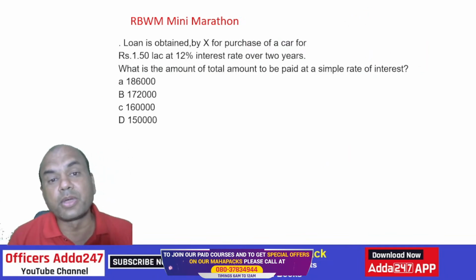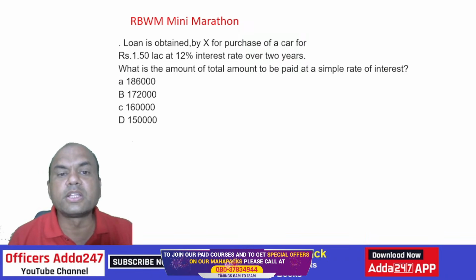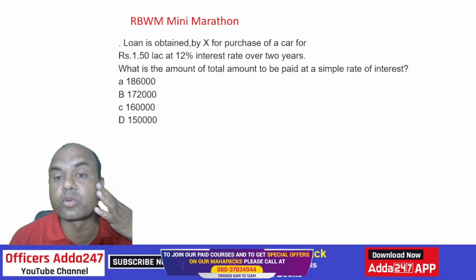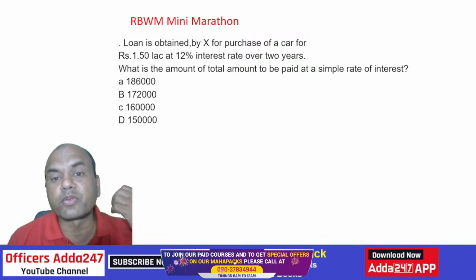Now let's solve some numericals. Okay. A loan is obtained by X for the purchase of a car for 1.5 lakhs at a 12% interest rate over 2 years. What is the total amount to be paid as simple interest?